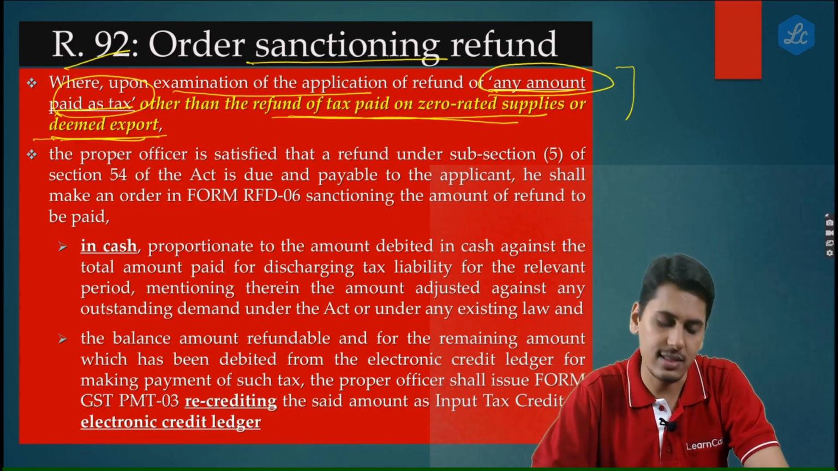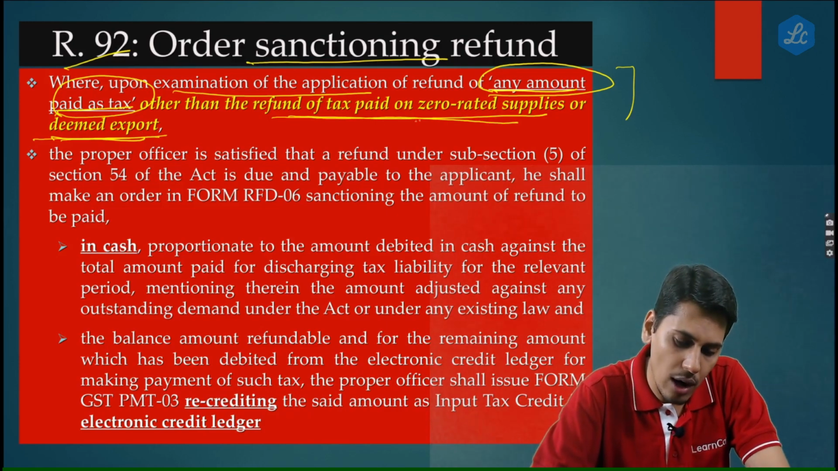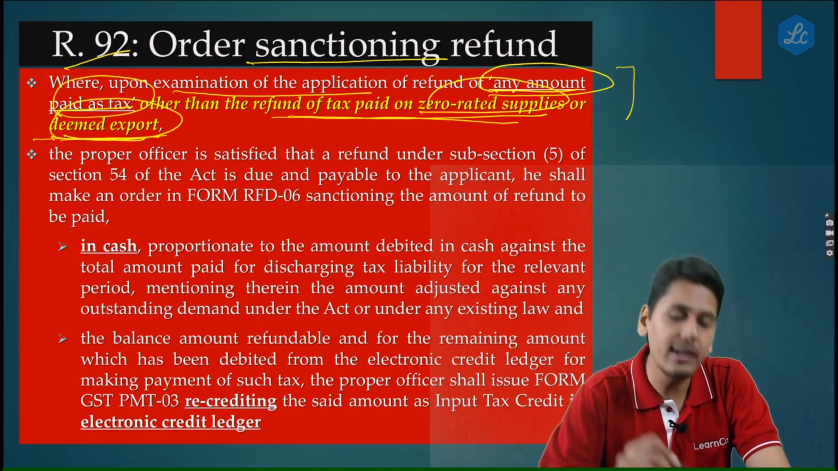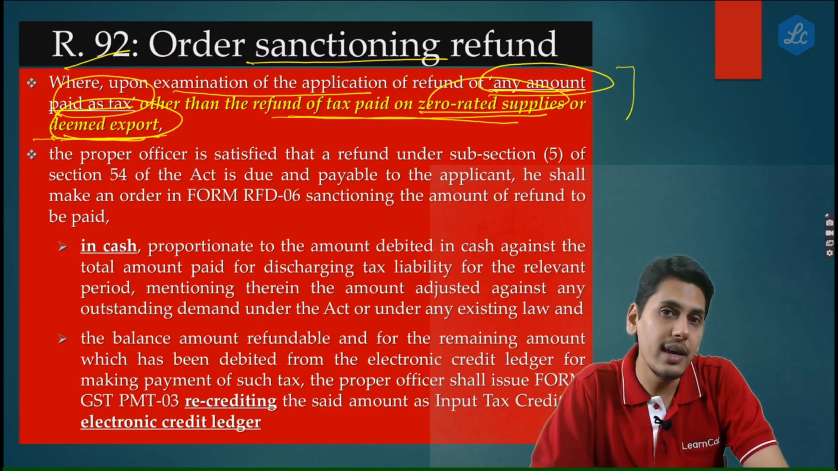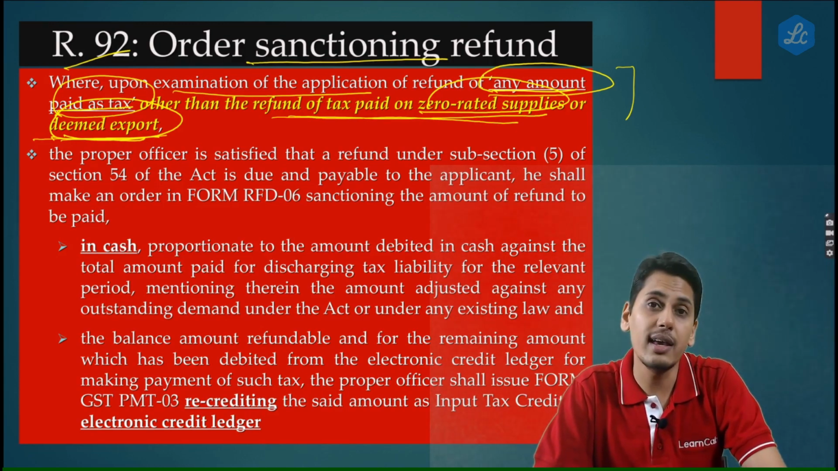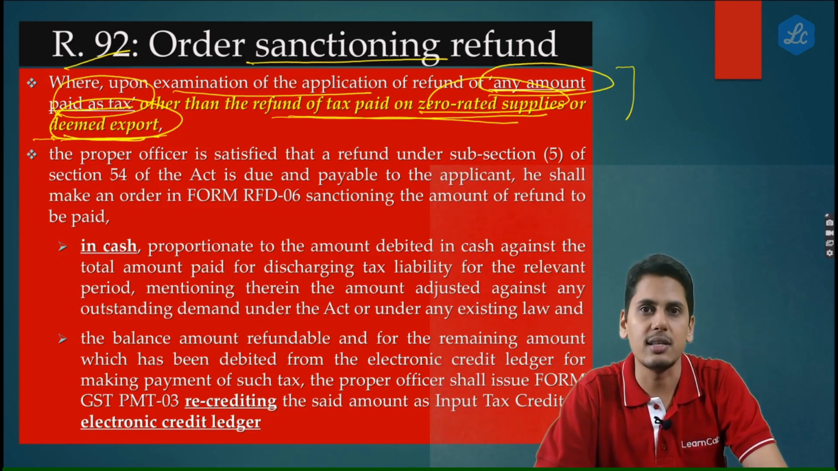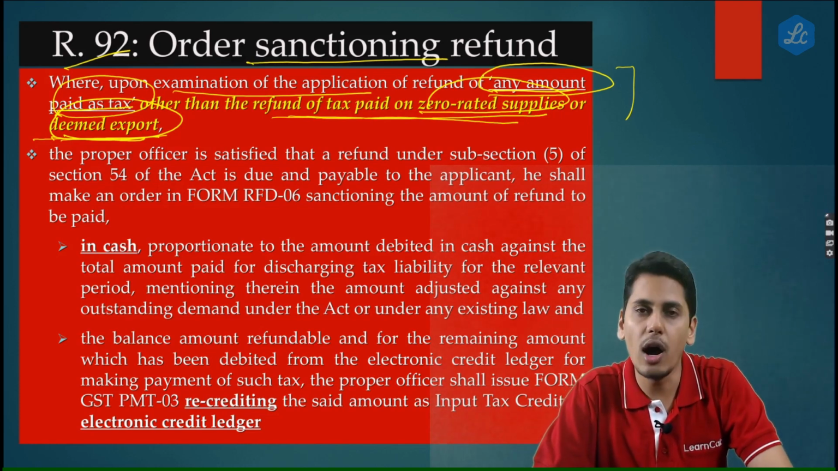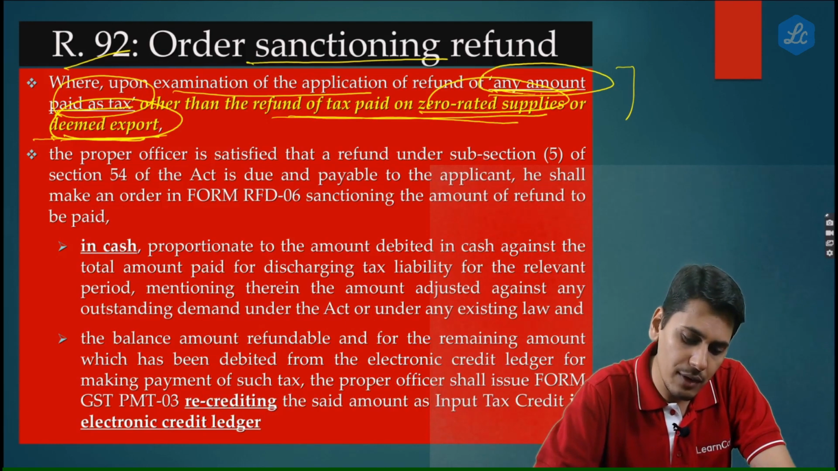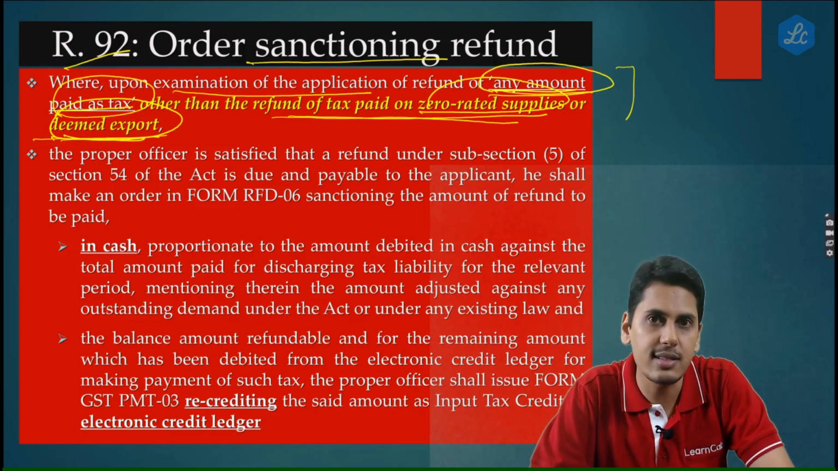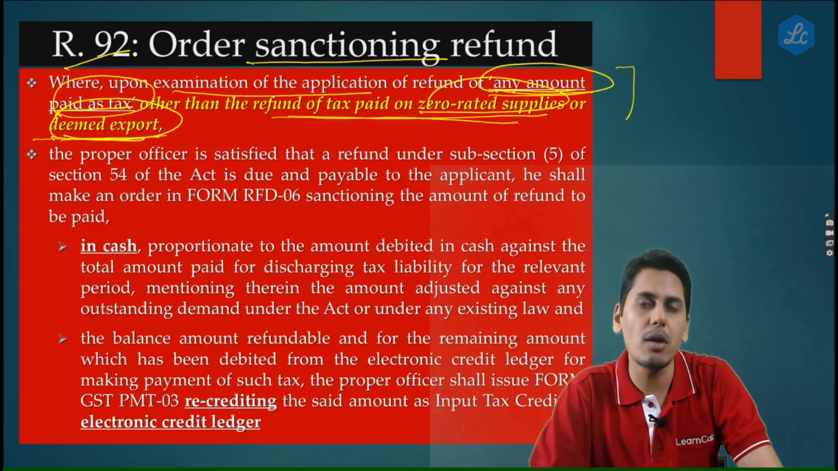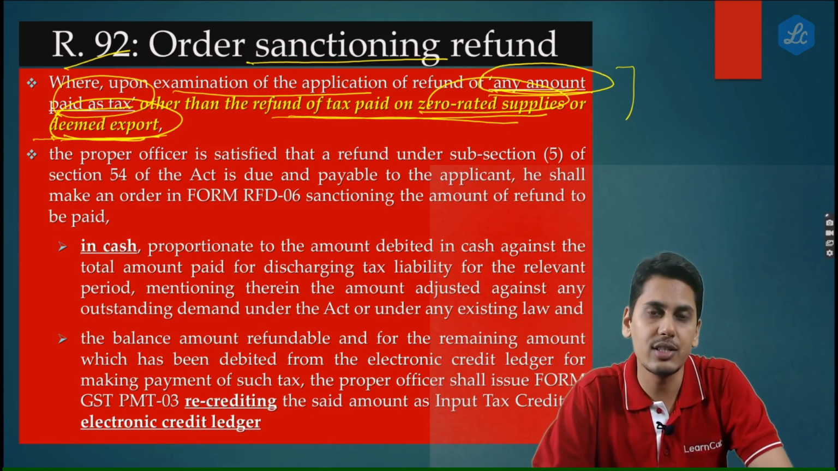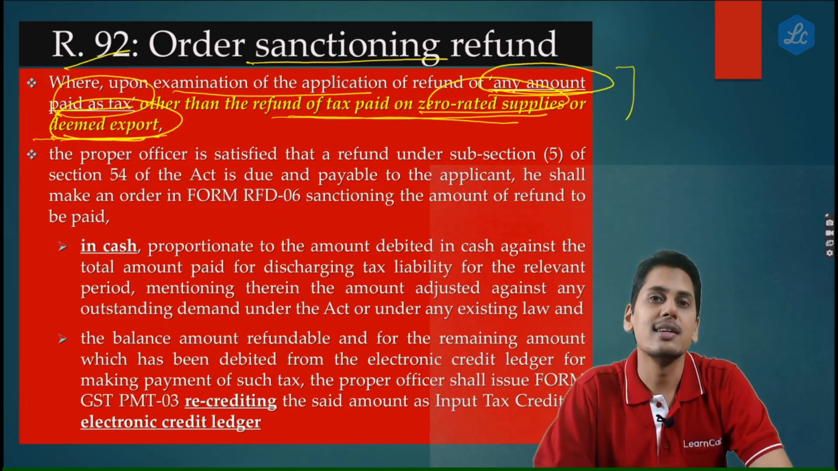And even in those cases, if the applicant is claiming a refund of zero rated supplies or deemed exports, rule number 92 would not come. Let's suppose I'm a registered person who is making a zero rated supply on payment of IGST. Now, when I've made a zero rated supply on payment of IGST, am I claiming a refund of any amount paid as tax? The answer is yes. But is it again zero rated supplies? Yes. Now, if the government is applying rule number 92 and giving me only a portion in my bank account and a portion in my electronic credit ledger, this defeats the purpose of zero rating.